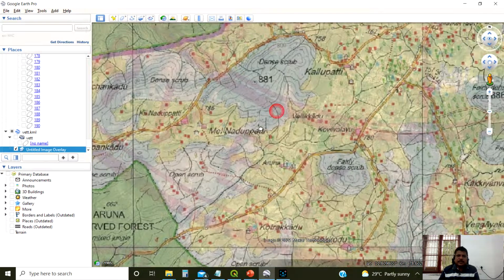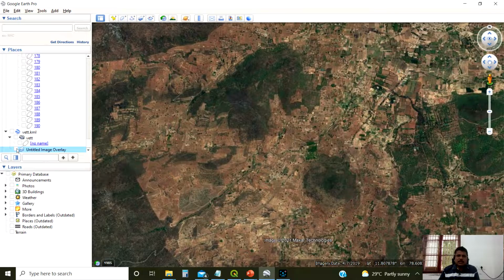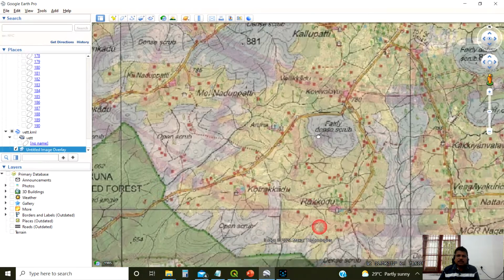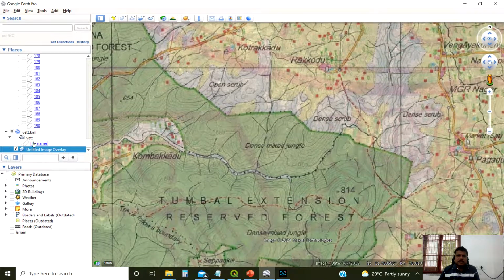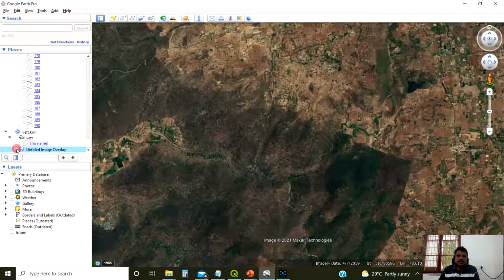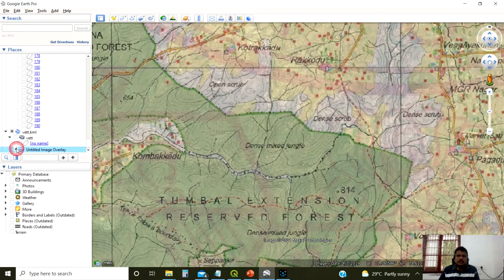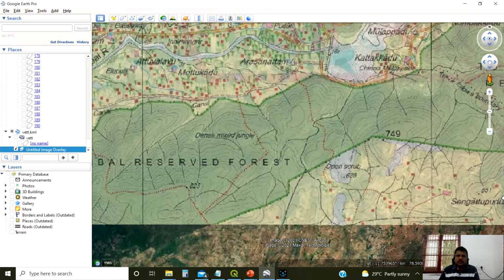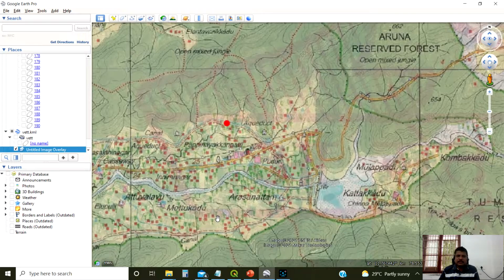Like that, sometimes we should not blindly believe the topographic sheet. This kind of error also may come. You see, we should report to Survey of India to rectify this kind of error.